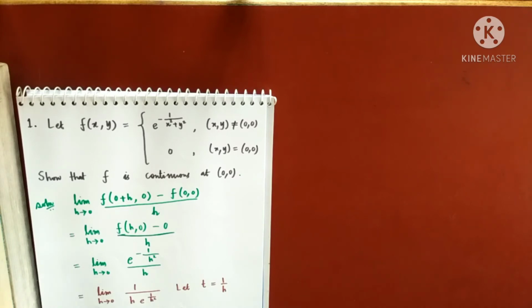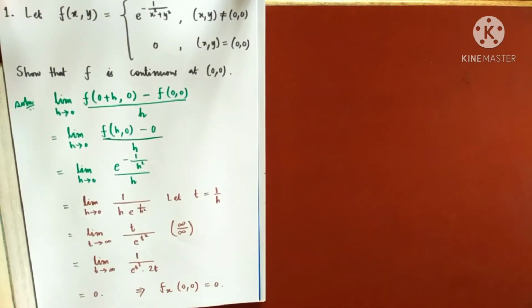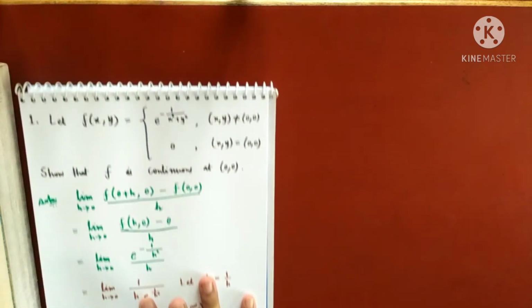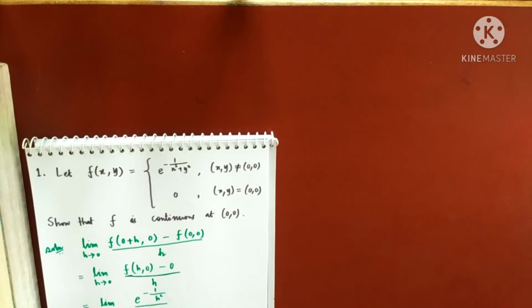That is already happening: both fx and fy exist at 0 0. But what was the other condition? One of them must be bounded in some neighborhood of 0 0. So let us find one of the partial derivatives for any x comma y. Let's do that.